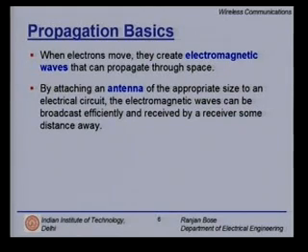By attaching an antenna of the appropriate size to an electrical circuit, the electromagnetic waves can be broadcast efficiently and, on the other end, received by a receiver at a distance away. So the antenna is our interface between the circuit and the wireless channel.